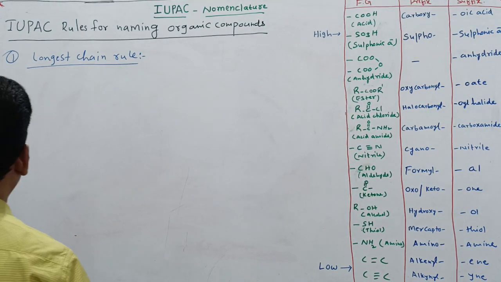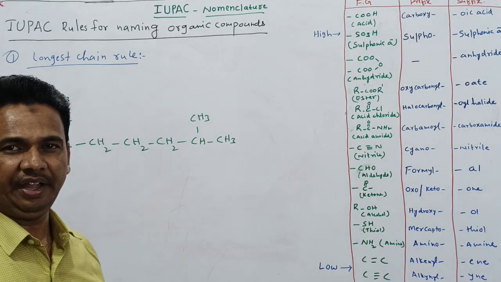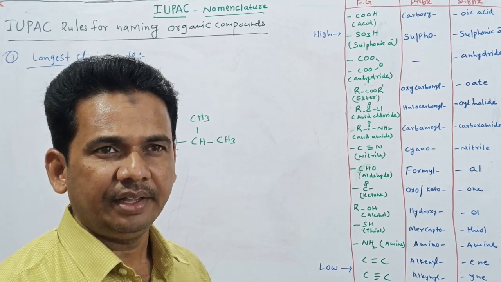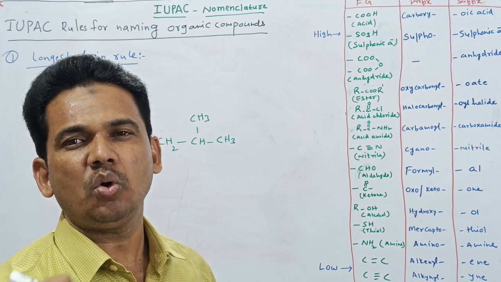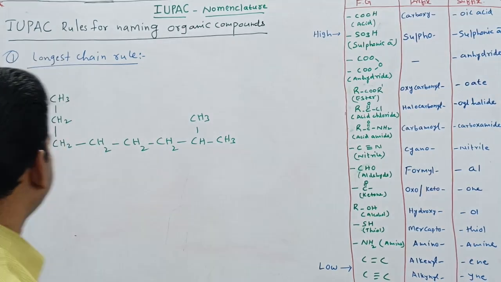For example, I will write here. Now I have to select the longest chain. The chain I have to select in that way. The longest chain should have the more number of carbons. We should not forget that.